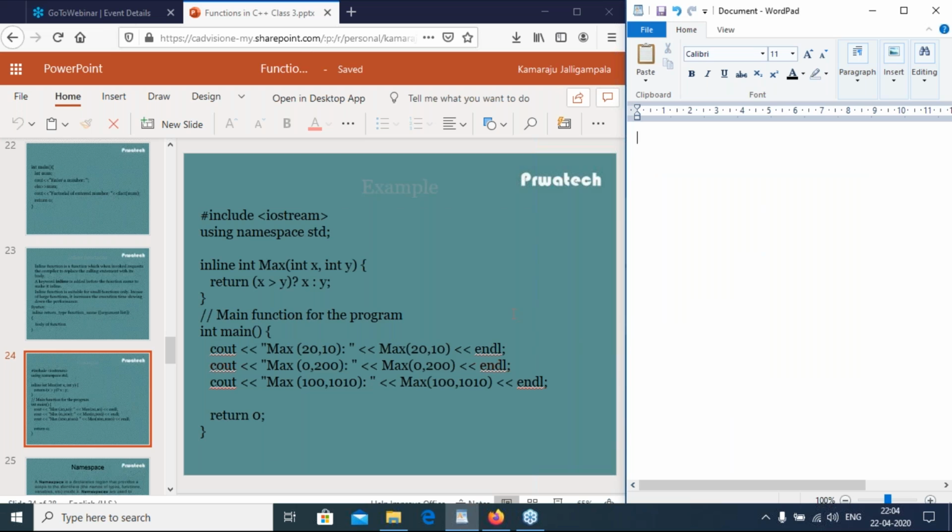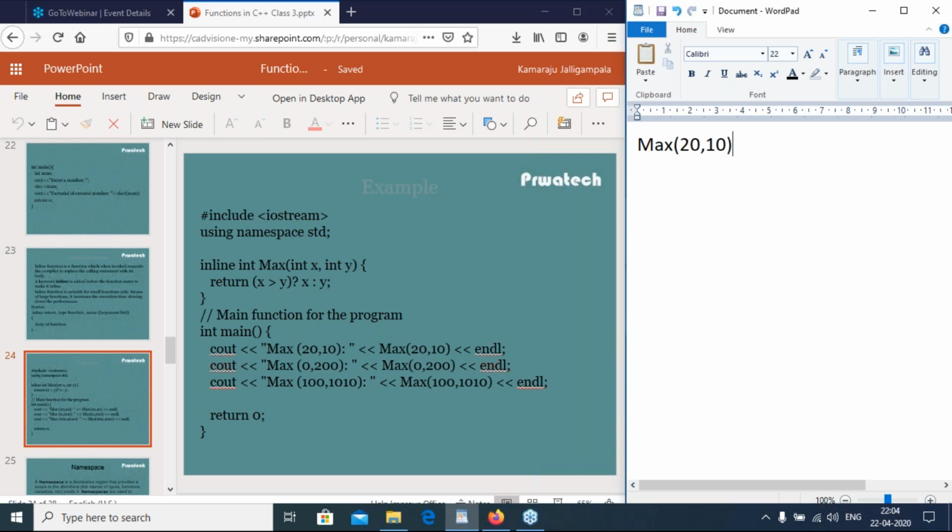So max is the function having 2 integer parameters and returning an integer. It is an inline function. Every program starts with the main. Then the first statement, max of 20 comma 10. There is no separate memory for the max function because we are using the inline keyword in front of the max function.